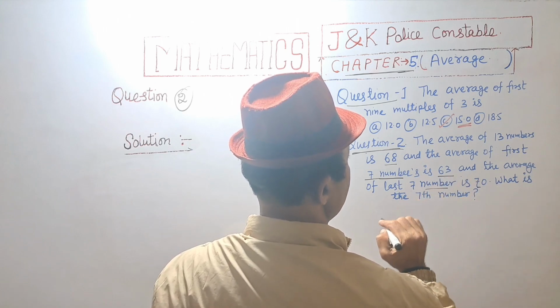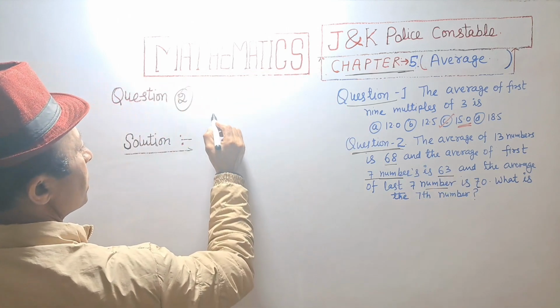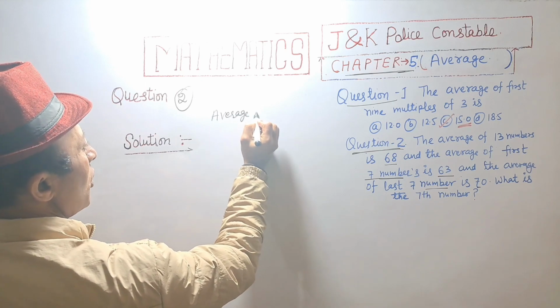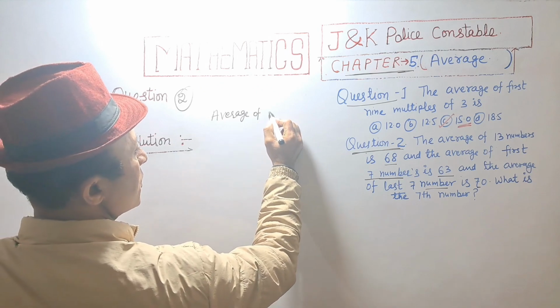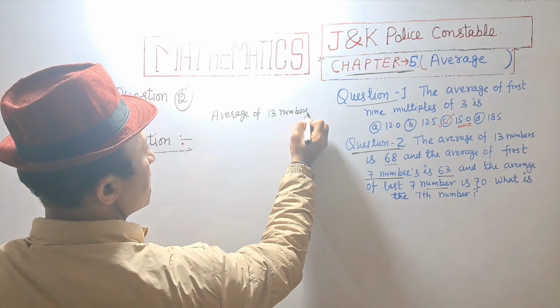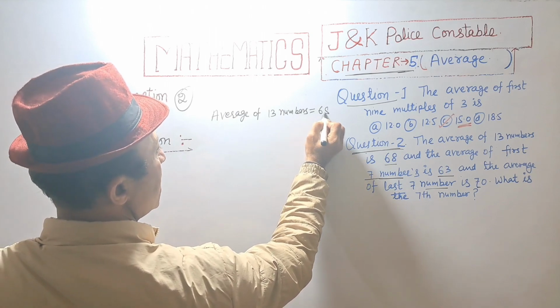What is the 7th number? Average of 13 numbers is equal to 68.